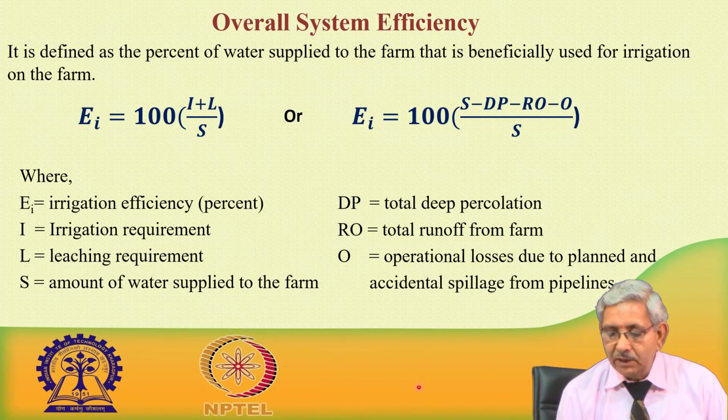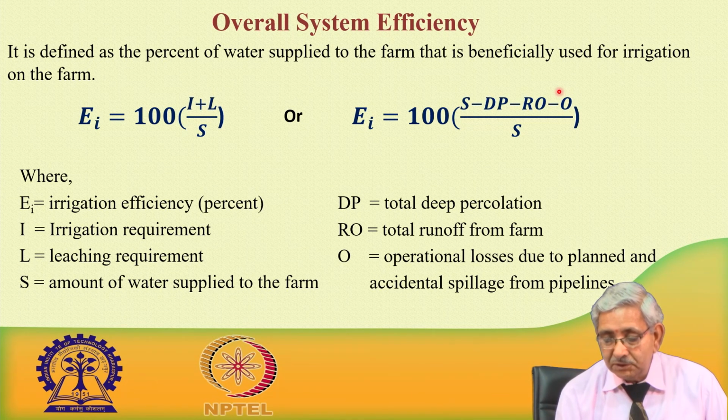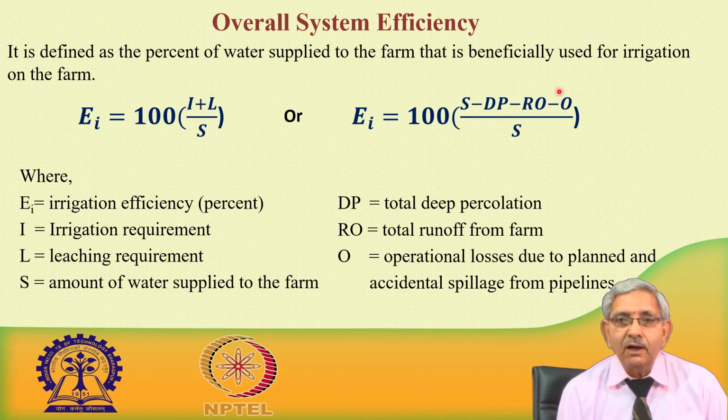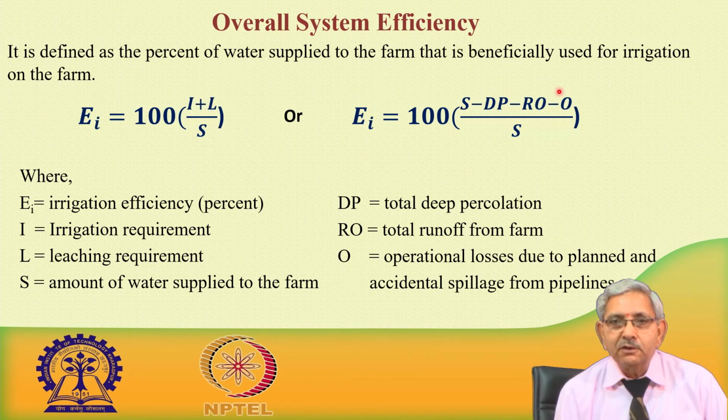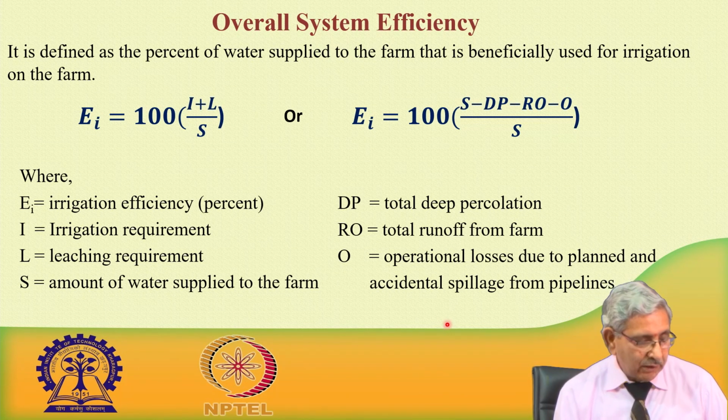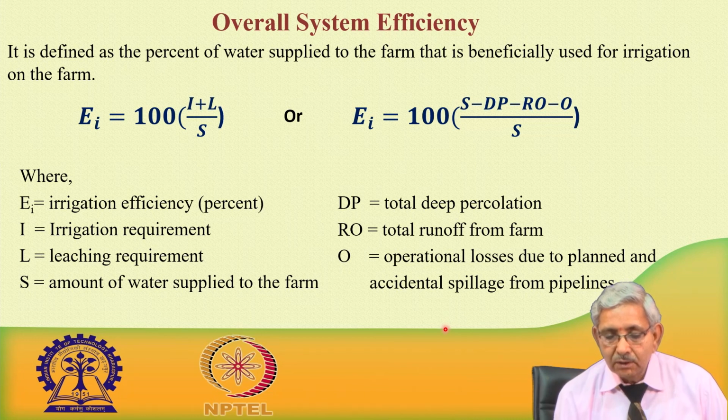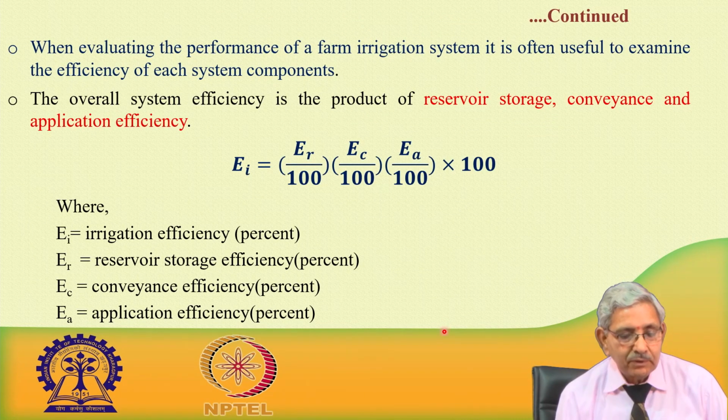Losses may take place from the pipeline, from the banks of channels, or where canal water, minors or distributaries flow above the channel. Those are to be accounted for while finding the overall system efficiency.